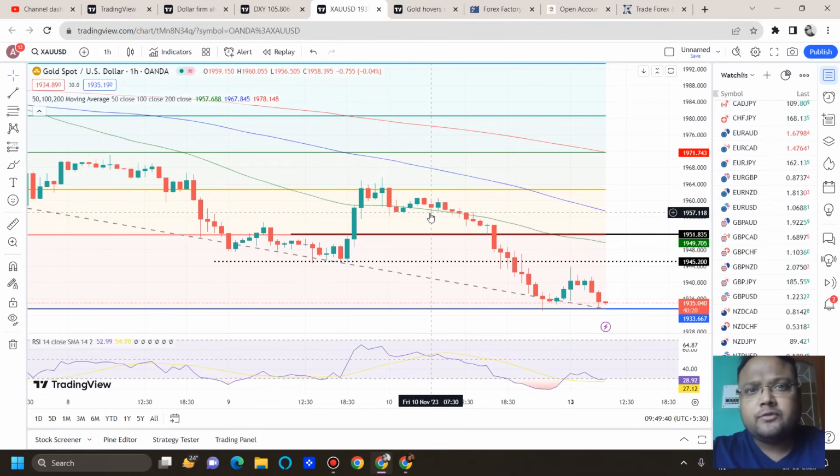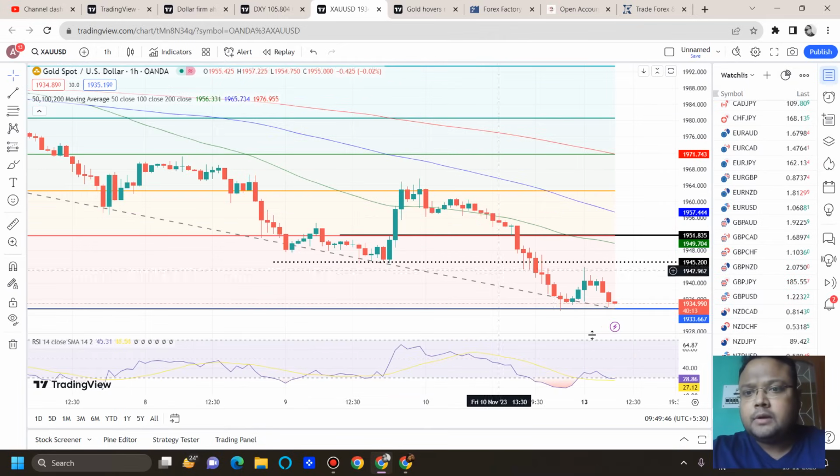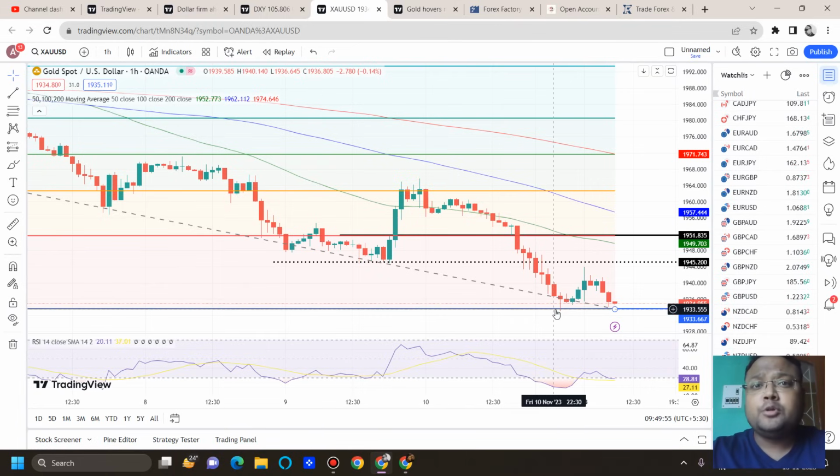Now let's look at the chart of gold. As I said, the levels that we discussed on Saturday are still very much valid. Nothing has changed so far. You can see the market is still lingering around the previous low of 1933, 1932 level. If you have any ongoing position on the chart of gold, continue the position.